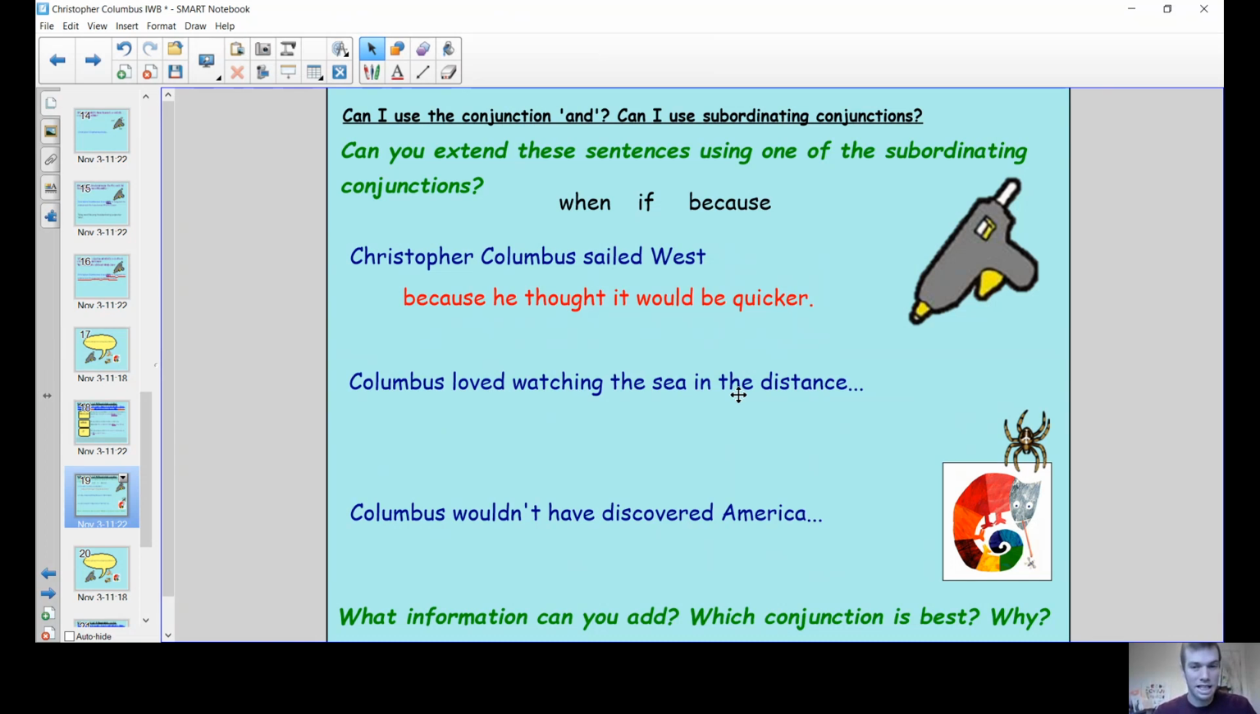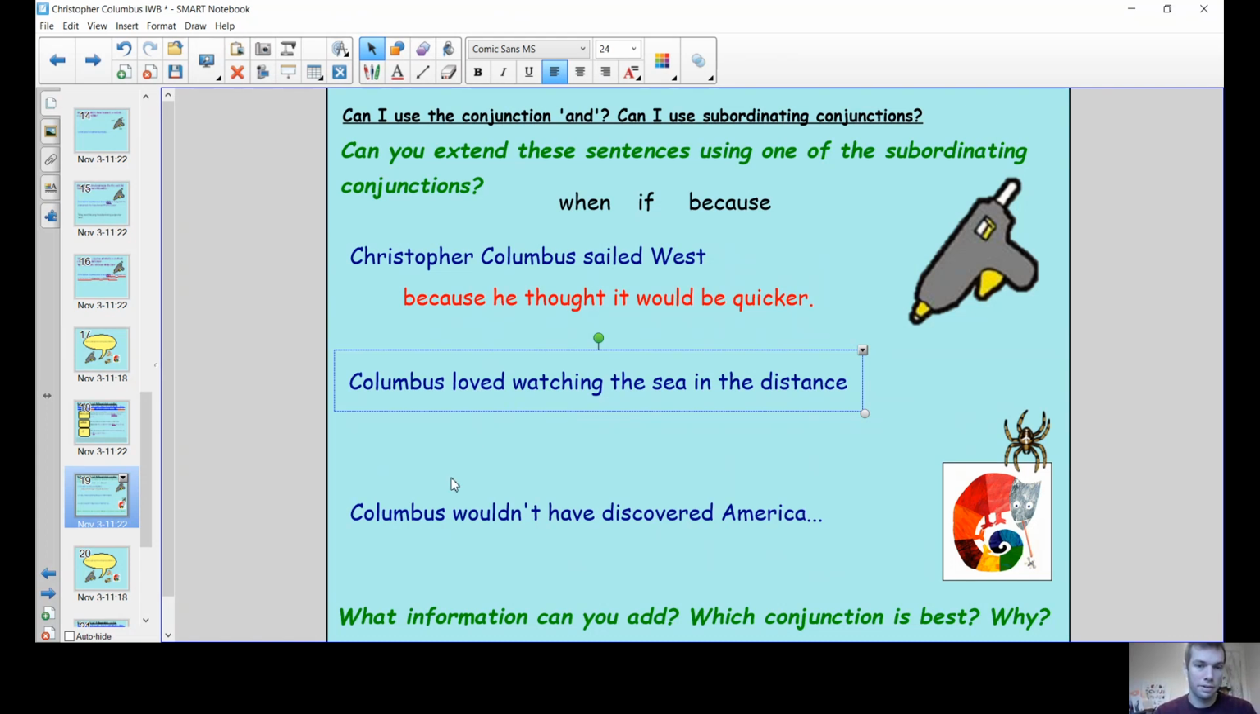Columbus loved watching the sea in the distance. I don't think there's an "if" we can add there very easily. I don't think there's a "because". Loved sea. Maybe a "because", but I might be speculating. That means I might be guessing. But I'm going to use something that I know, because we're writing a non-chronological report, which is the truth.